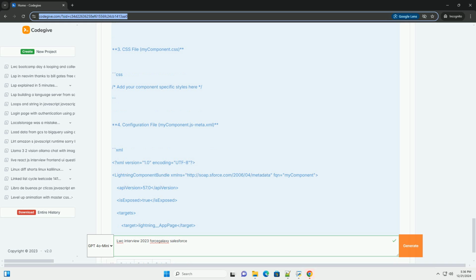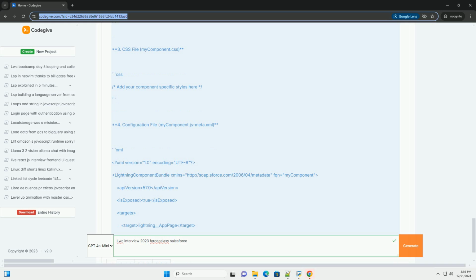3. CSS file, myComponent.css. Add your component-specific styles here. 4. Configuration file, myComponent.js-meta.xml.